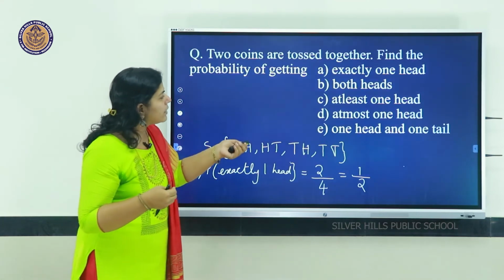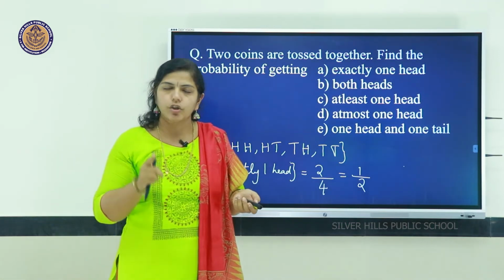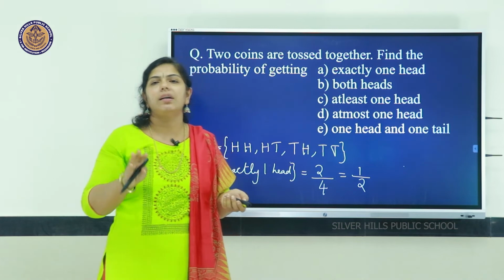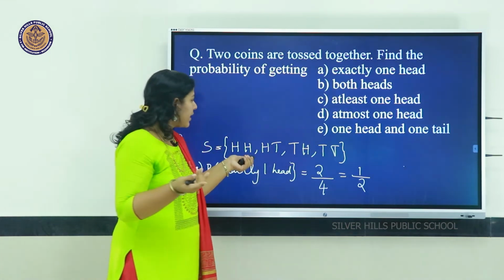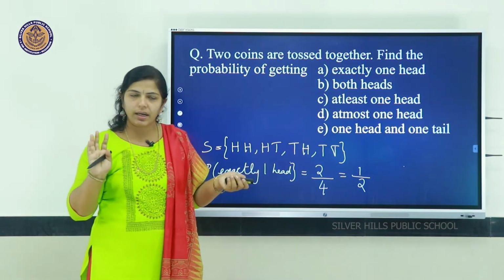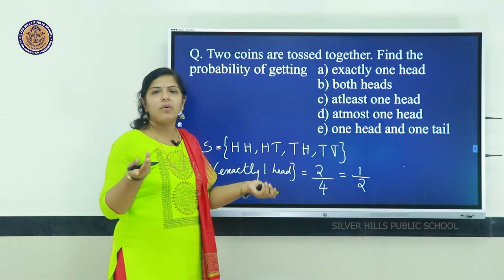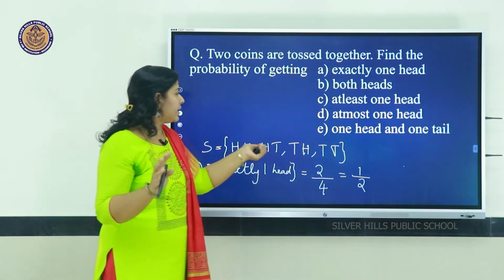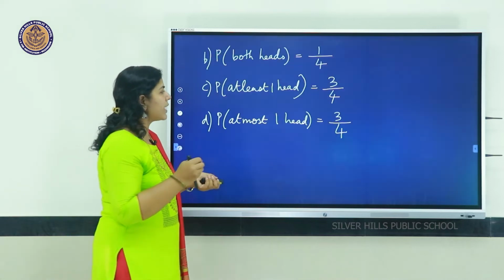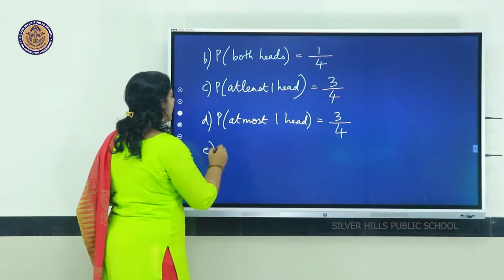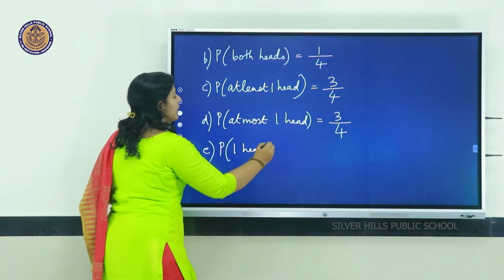Then the next condition, last condition, one head and one tail. There should be exactly one head, one tail. So first one, two heads, no tail. Second one head, one tail, correct. Third one tail, one head, correct. Fourth one, no head, no. So how many chances? 2 chances out of 4. That is the probability of one head and one tail.